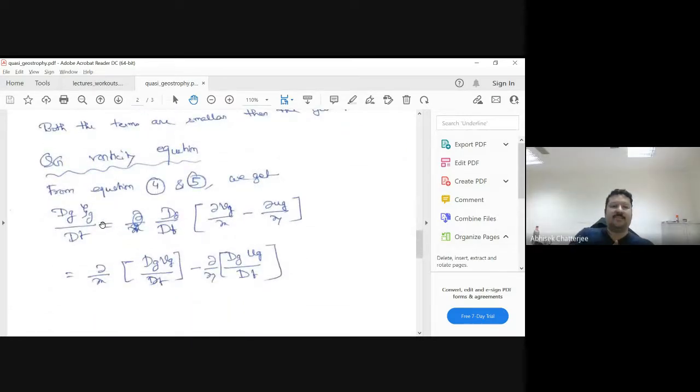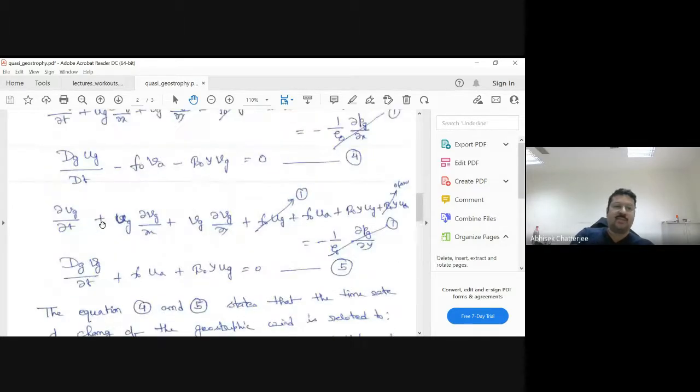Now, another important point: you have a U equation and a V equation, right? Two variables, but we can simplify it further by finding the potential vorticity equation, because vorticity will represent both V and U. Relative vorticity means del V by del X minus del U by del Y. So using a single variable, you can represent both V and U. That is an advantage of the vorticity equation.